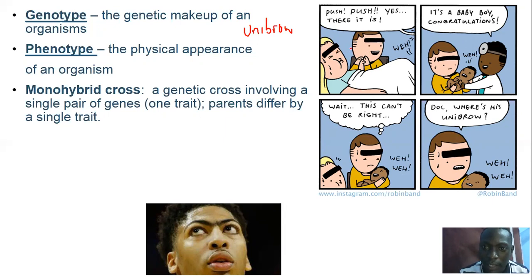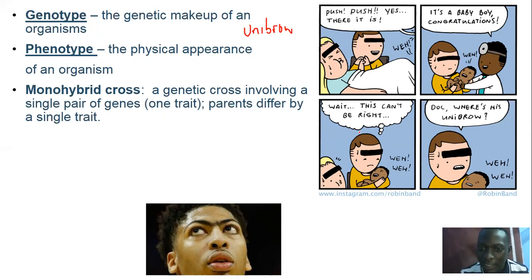Now, they did what they had to do so that they could have a baby. And guess what? When the man looked at the baby, first of all, the baby's color was different. It was looking like that of the doctor, because the doctor is black and the man is white.